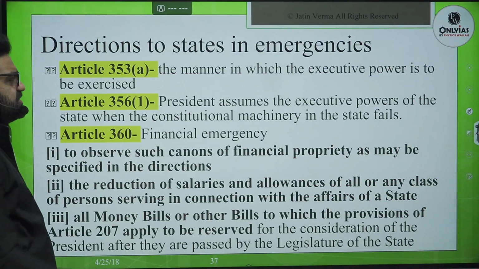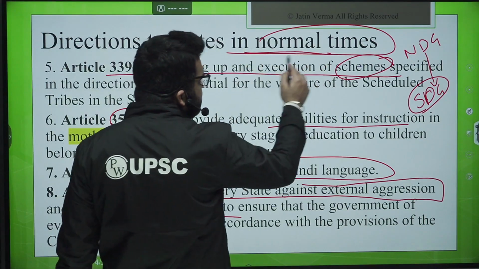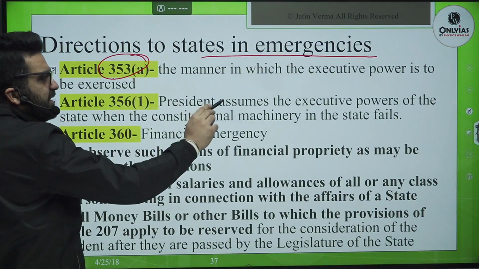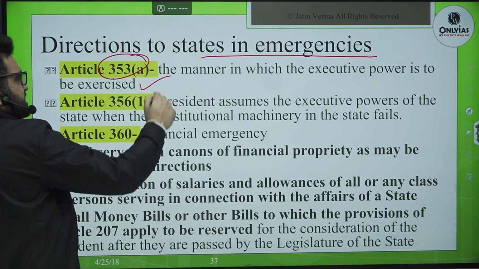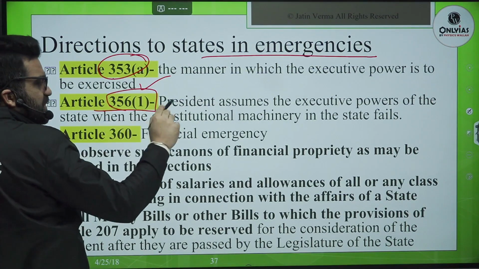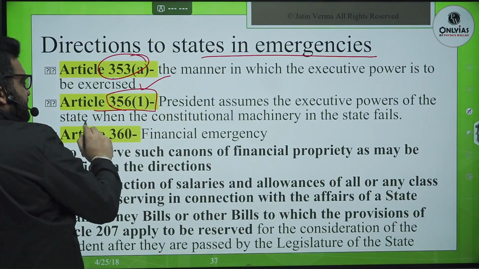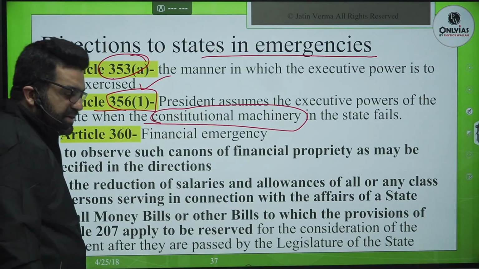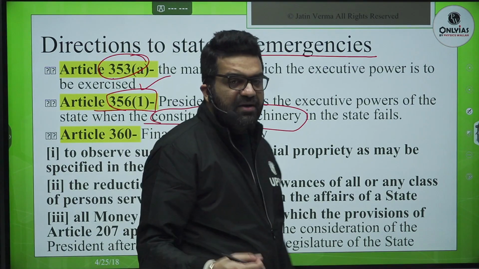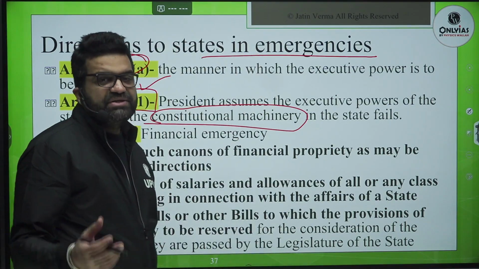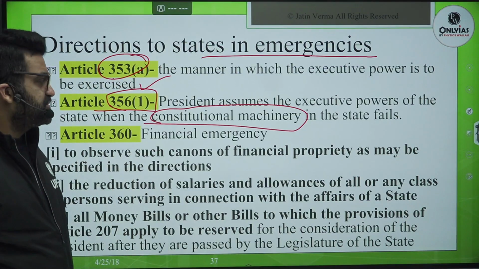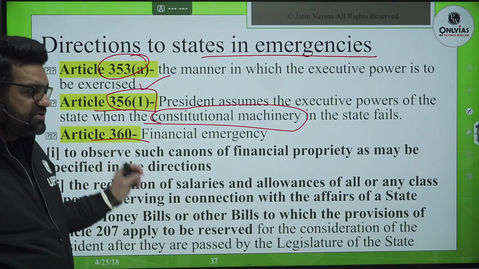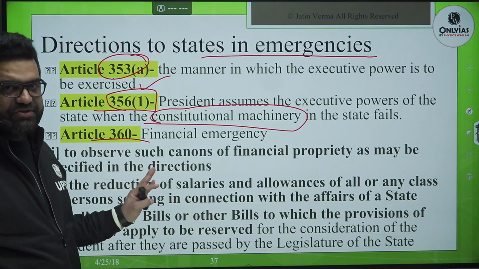Now directions to states. Earlier we saw in normal times, now we are seeing in emergencies. Article 353A, the manner in which the executive power is to be exercised. Article 356 clause 1: President assumes the executive power of the state when constitutional machinery in the state fails, when the chief minister acts in a manner which is not in sync with the constitution. Okay. Article 360, financial emergency. During national financial emergency, there is no provision for state emergency.